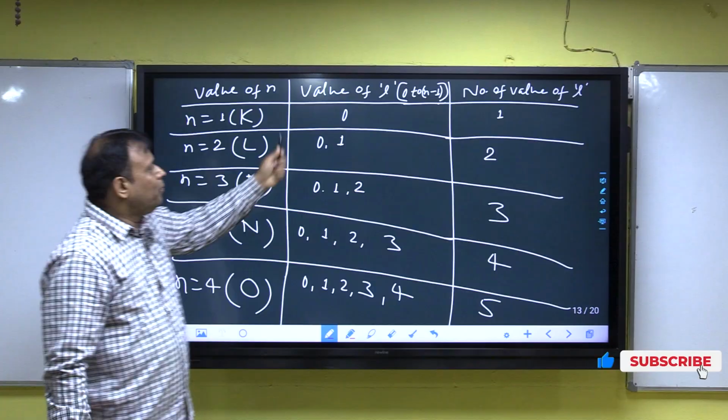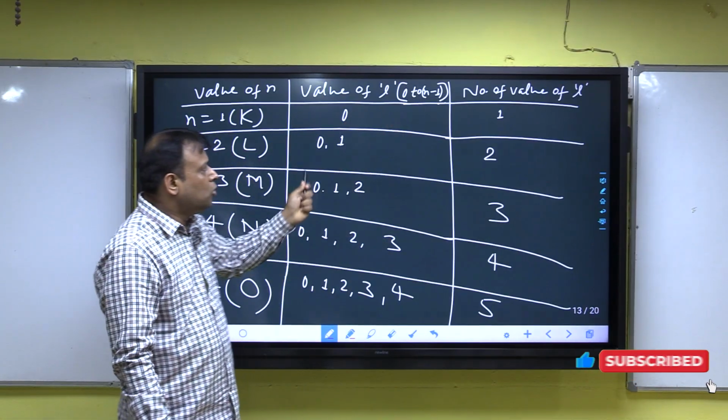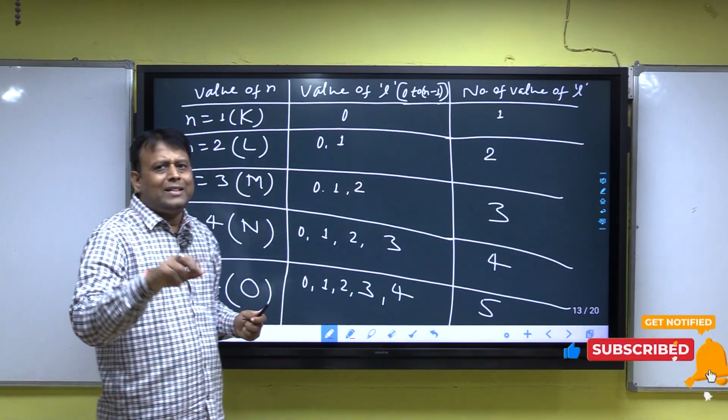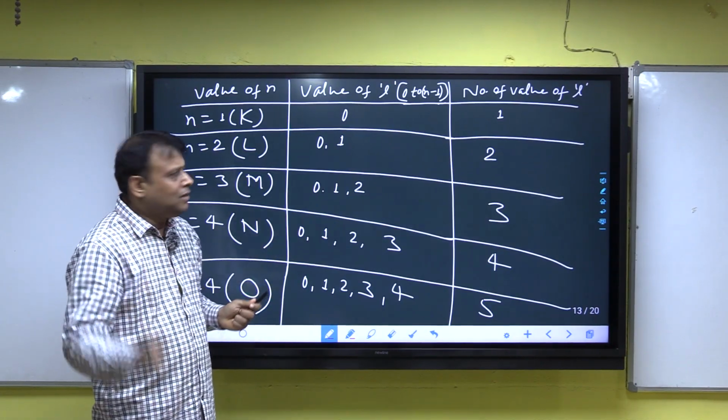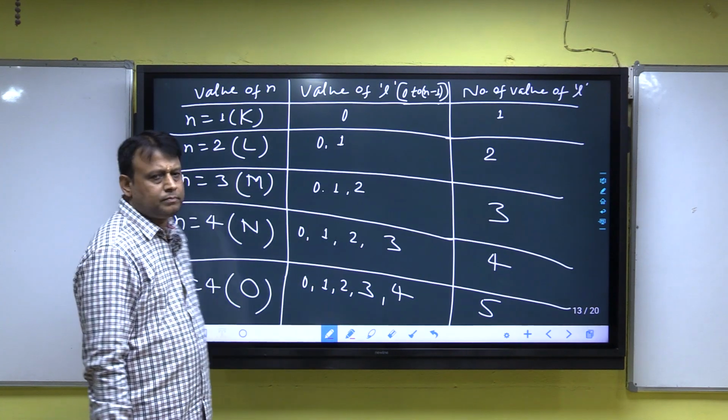When n is equal to 2, the value of l is 0 to 2 minus 1, and 2 minus 1 is 1, so 0 to 1.